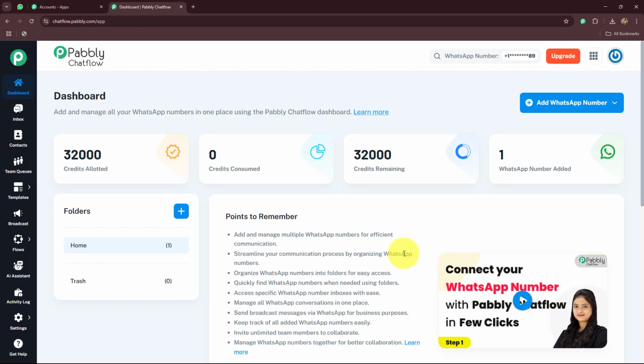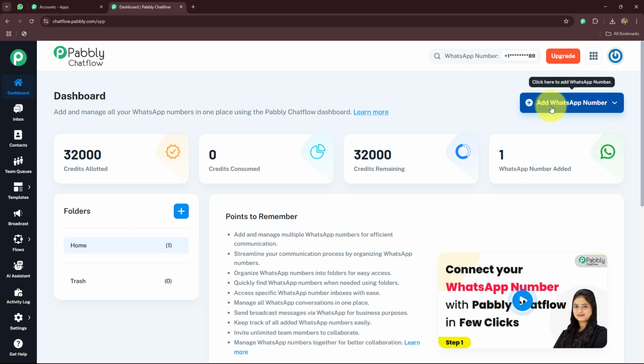Now it has taken us to the dashboard of Pabbly Chatflow, where we can find the credits that are allotted to us, the number of credits that we have consumed, the remaining credits, and also the WhatsApp number that we have added in our account. So you can see that here I have a single WhatsApp number added.